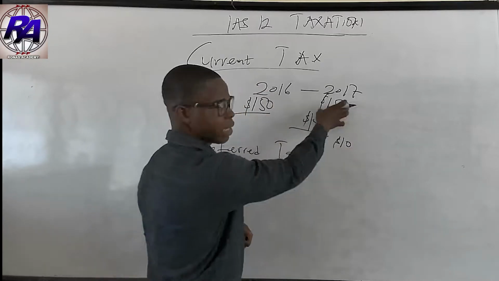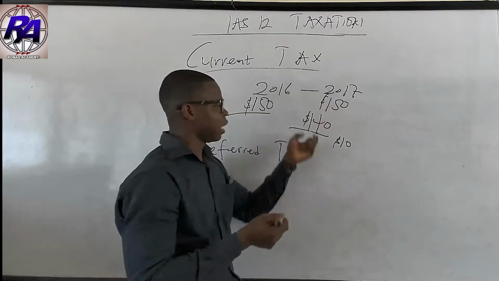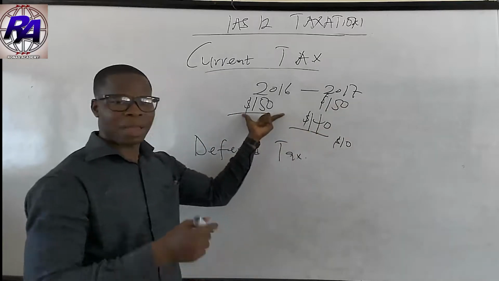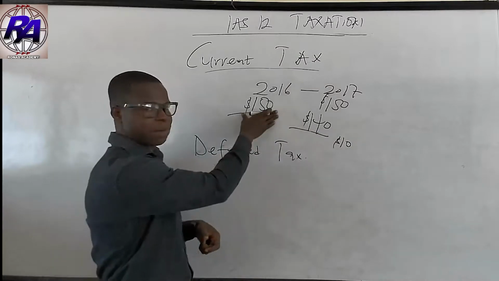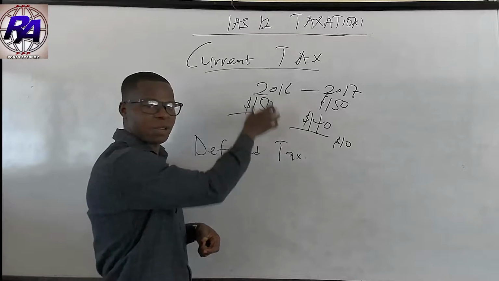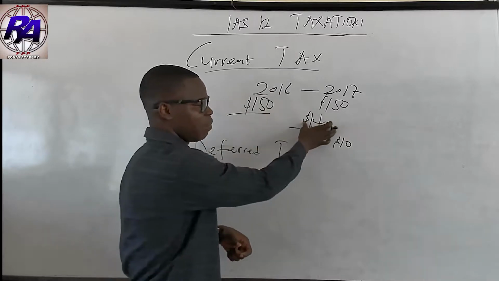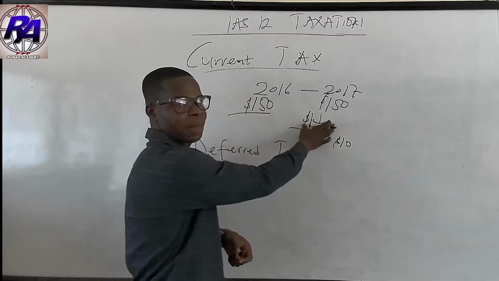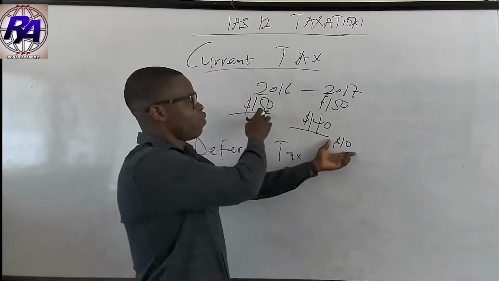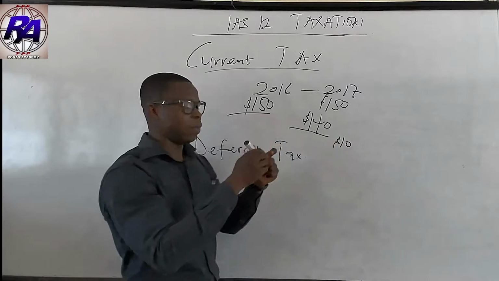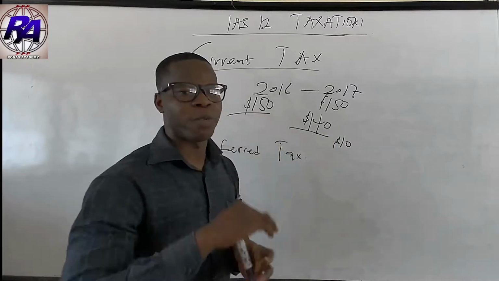Then I have to deduct it from this tax before I provide for it, because I have over-provided. This is an expense of $150, so it has reduced my profit. But I actually made a payment of $140. Therefore, I have to adjust my profit back by what? The $10 that I have already reduced the profit by. That is what we talk about as under and over provision of tax.